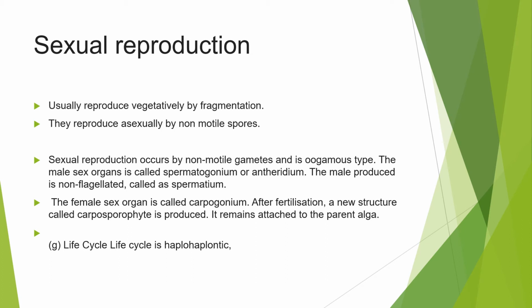After the fertilization, a new structure called carposporophyte is produced, which remains attached to the parent alga. If we talk of the life cycle, it has two or more phases, such as haplontic. Haplontic is the life cycle.